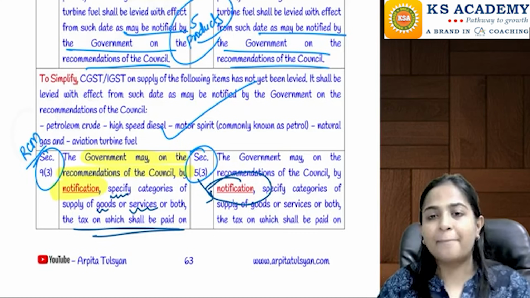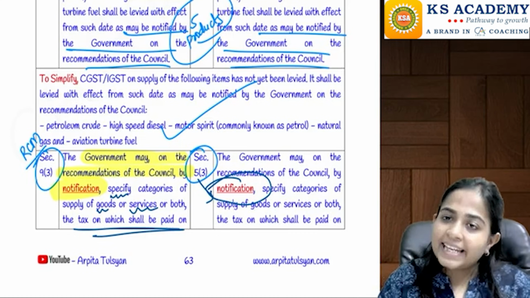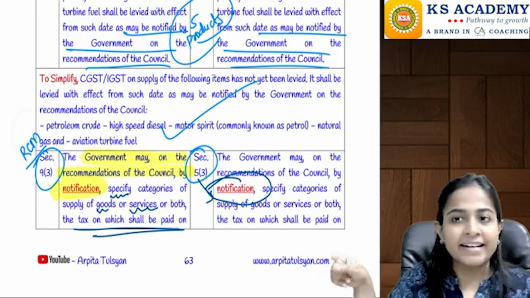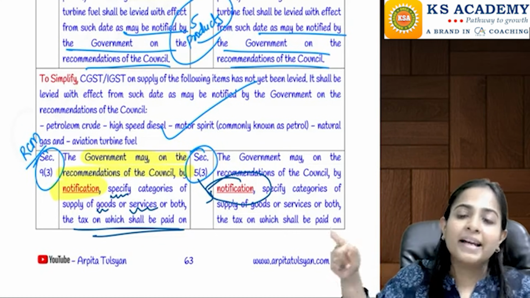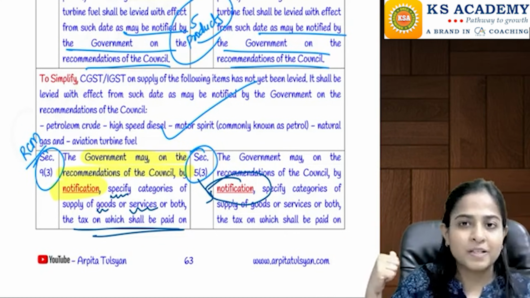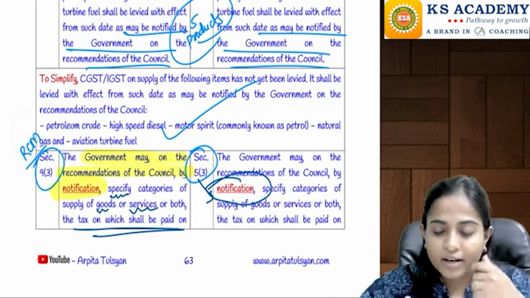Okay, ma'am, what will happen in case of reverse charge mechanism? In case of reverse charge mechanism, the supplier will not collect the tax from the recipient. Instead, the recipient will pay the tax to the government from his pocket. Okay, so that is your reverse charge mechanism.